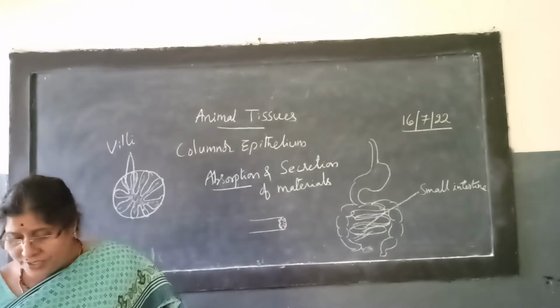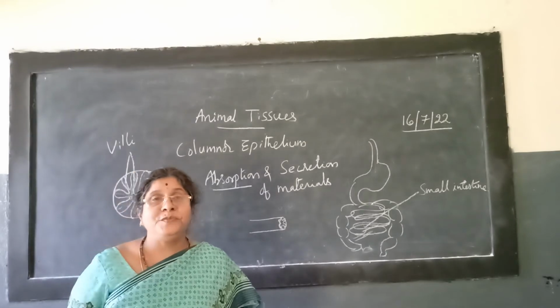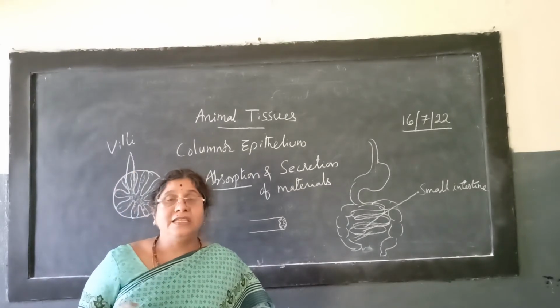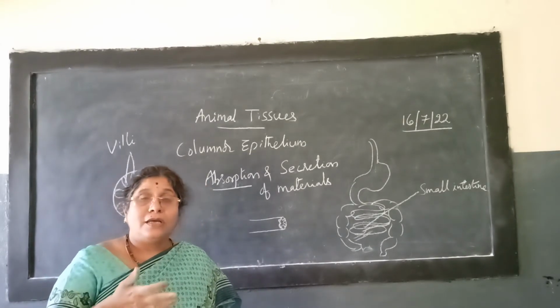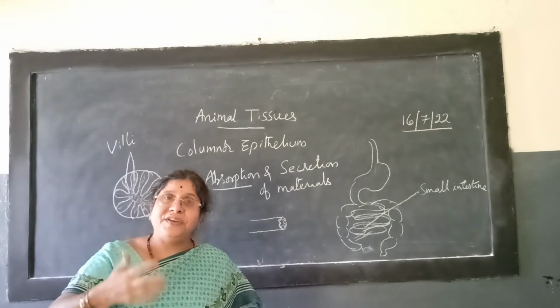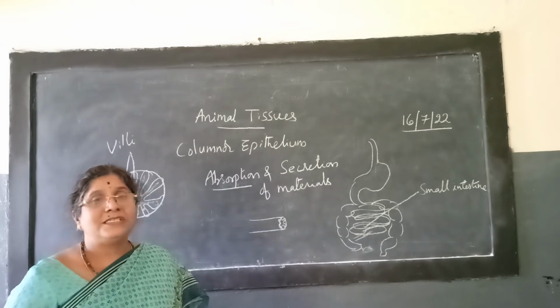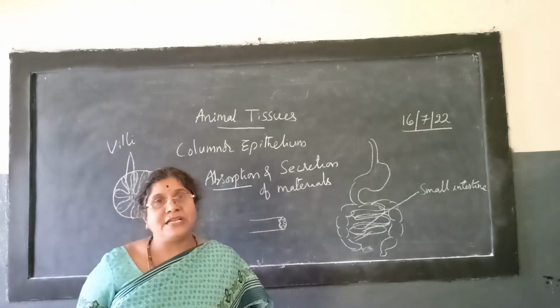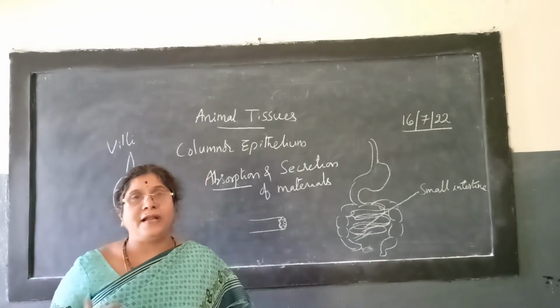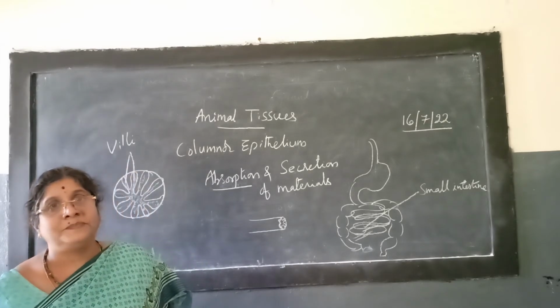Now, what you can understand with epithelial tissue: epi means outer, thelial means covering. The places where they are present in our body, they are of different types: squamous epithelium, stratified squamous epithelium, cuboidal epithelium, columnar epithelium.